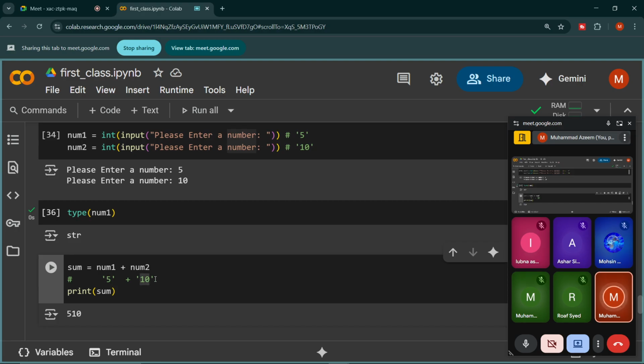So Python will remove them and just provide the numbers by writing them together. So this concept is called concatenation. And when does this happen? This happens when we are trying to add numbers of string data type. Clear?